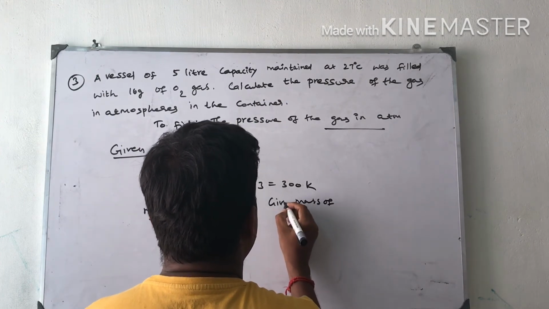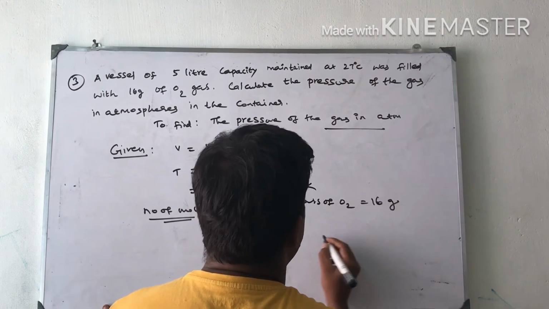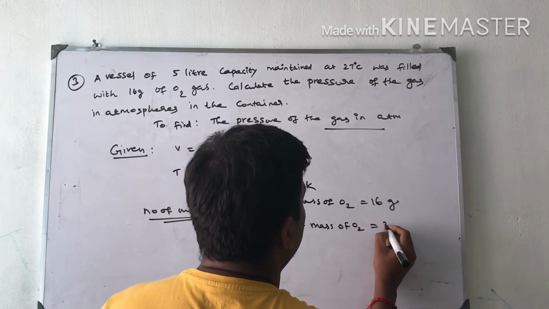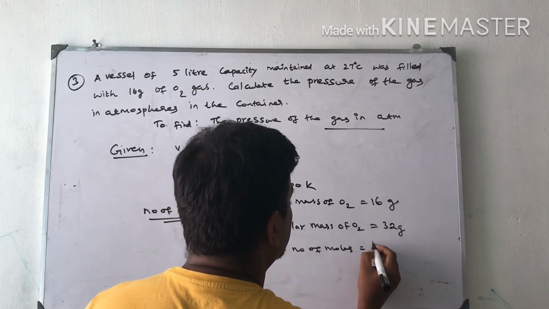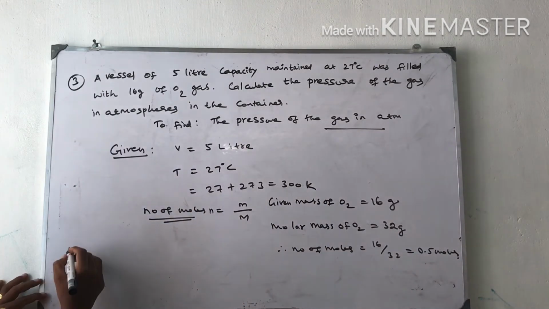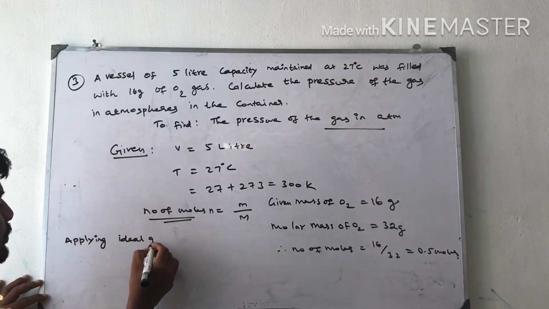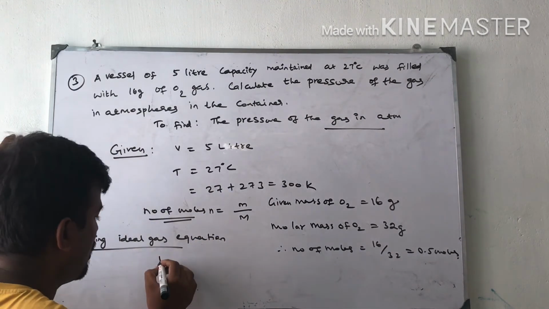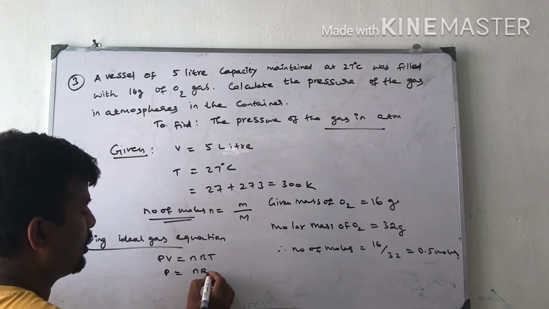Given mass of oxygen is 16 grams. Molar mass of oxygen is equal to 32 grams. Therefore, number of moles equal to 16 by 32 is equal to 0.5 moles. Applying ideal gas equation, because we have studied the ideal gas equation. PV is equal to nRT. Here P only we want, P is equal to nRT by V.